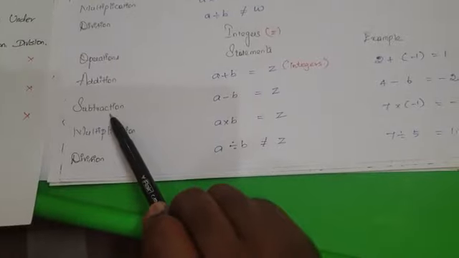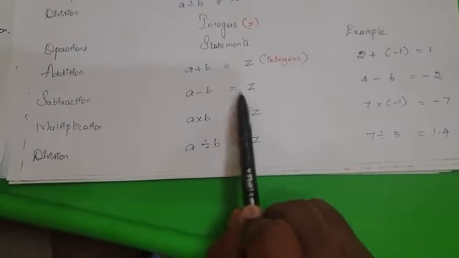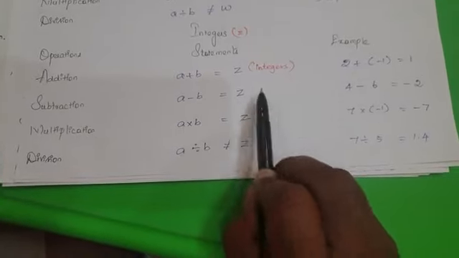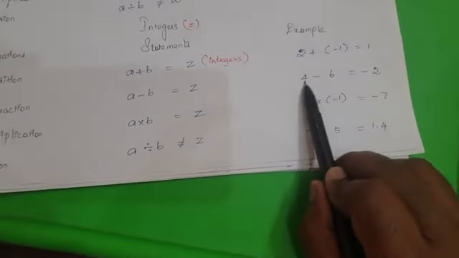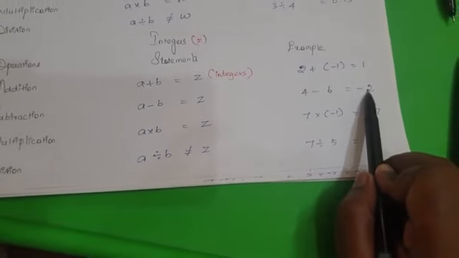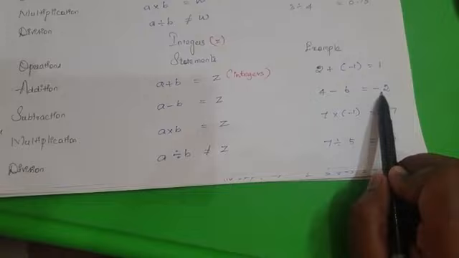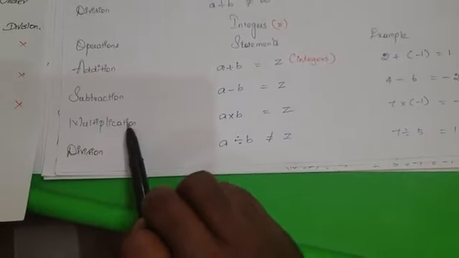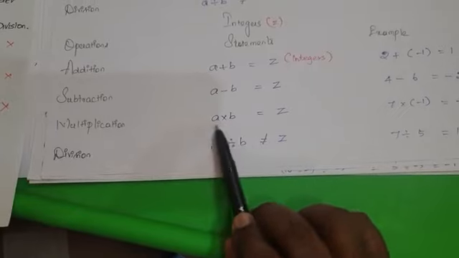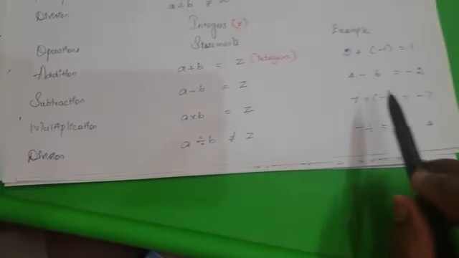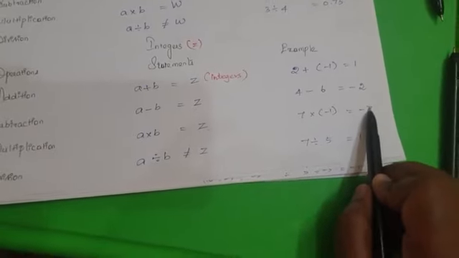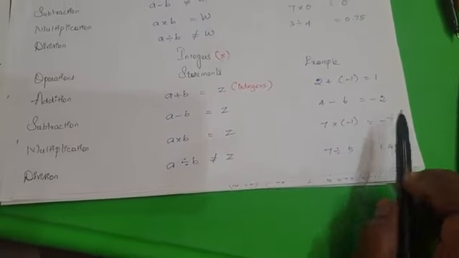The second one, subtraction: A minus B is equal to Z, which means if you subtract two integers, we should get an integer. For example, 4 minus 6 is equal to minus 2. Minus 2 is an integer because integers include negative numbers also. The next one is multiplication: A into B is equal to Z, meaning if we multiply two integers, we get an integer. 7 into minus 1 is equal to minus 7. Minus 7 is an integer. So it is satisfied again.